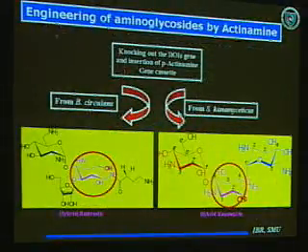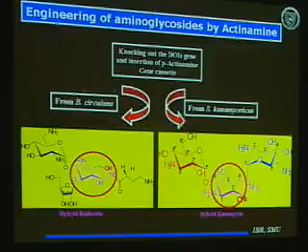These are the methods from which, by the use of actinamide, we can make different types of hybrid aminoglycosides. I mentioned that the SPCB, SPCS2, and SPC8 genes are involved in the biosynthesis of actinamide. Now we are in the process of in vivo expression of the actinamide genes, and after the in vivo expression, we can insert the genes into butirosin as well as kanamycin, so that we can get such types of hybrid antibiotics.